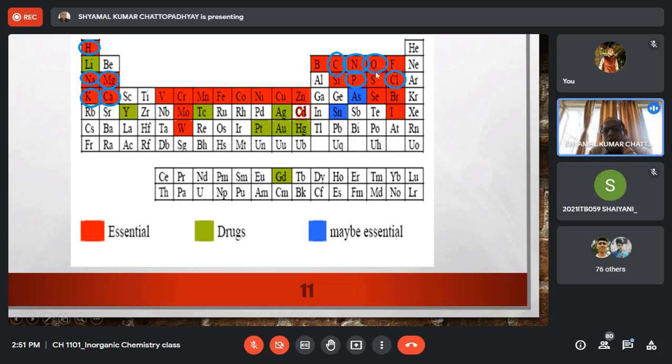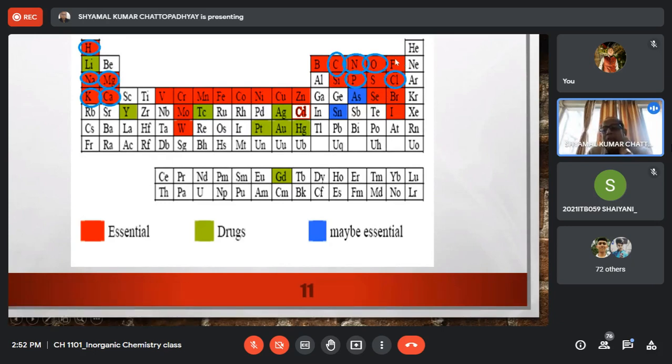Then if you go to group 16, we have oxygen, sulfur, selenium, tellurium, and polonium. Oxygen, without which you cannot survive. So oxygen is a bulk essential element. Sulfur, you know, there are two very essential amino acids in our body called cysteine and methionine, which require sulfur. Selenium is an antioxidant and it is also an essential element in our body. Nowadays, more and more research is revealing the role of selenium in our body. It has a very important role in protecting us from free radicals, etc.